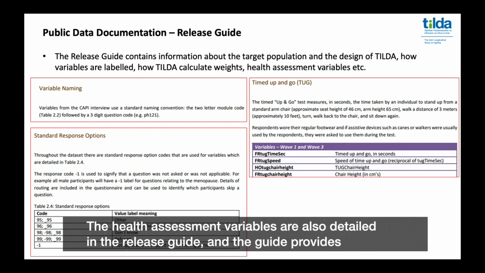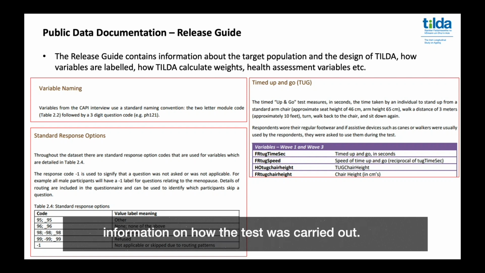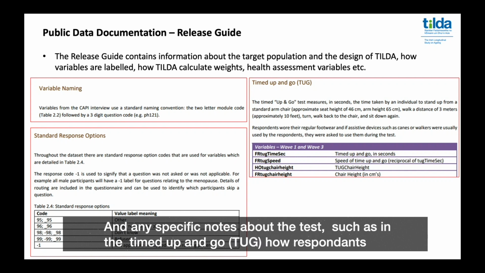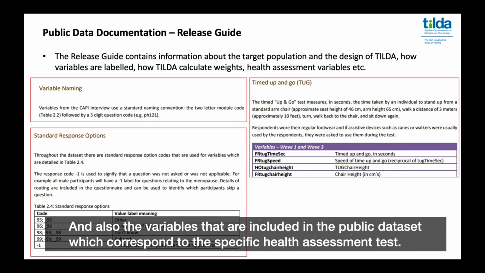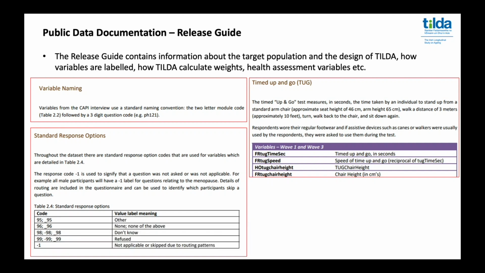The health assessment variables are also detailed in the release guide. The guide provides information on how the test was carried out, any specific notes about the test, such as in the timed up and go, how respondents wore regular footwear, and details of assistive devices were included, and also the variables that are included in the public dataset, which correspond to the specific health assessment test.